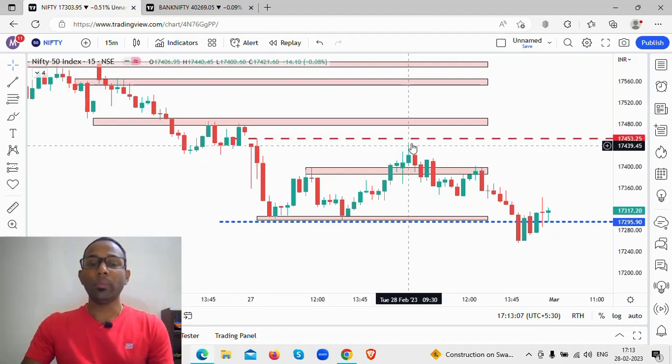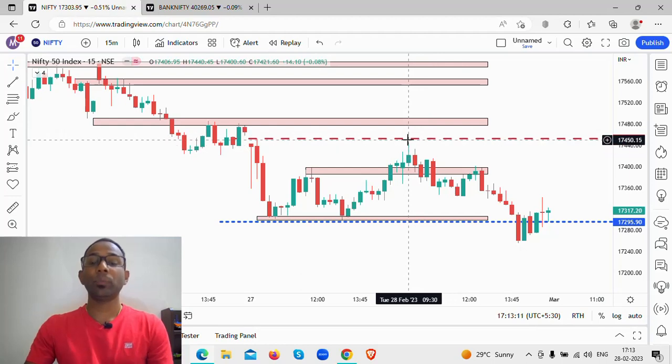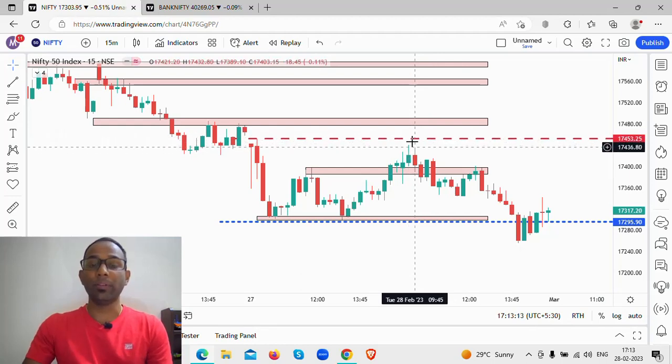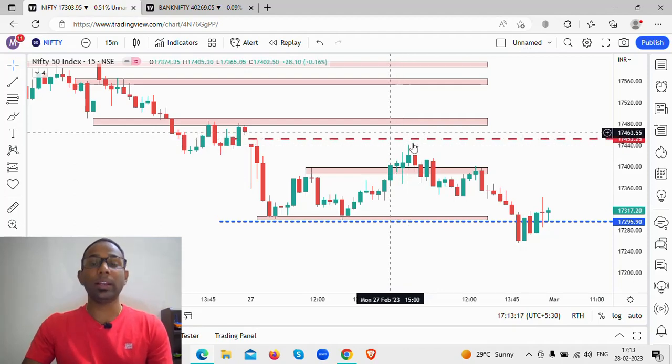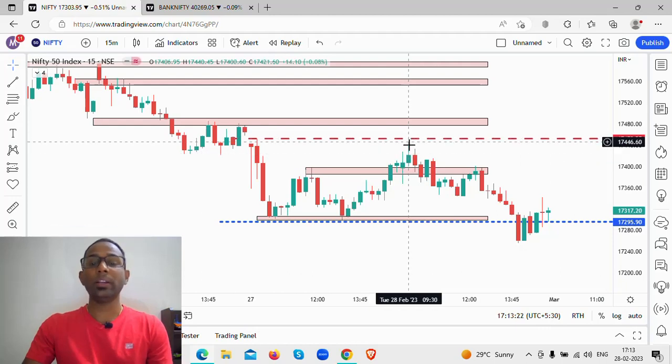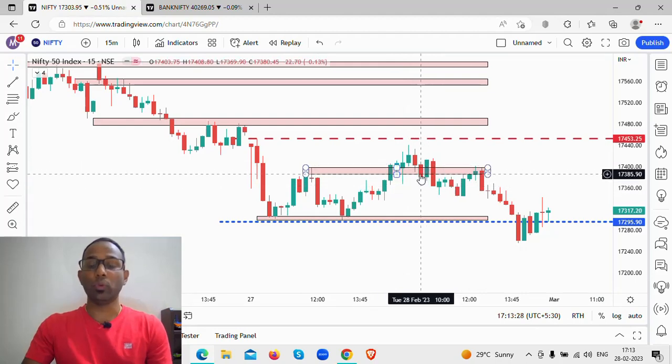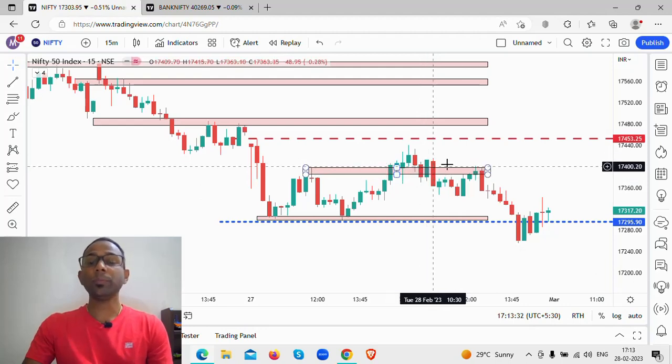It went up higher. Where did it reach? It reached the level that we had marked, that is yesterday's high, the previous day high, or the PDH. As I have explained many a time, this is a level that tends to act as a resistance. So it went near that resistance level and turned from there, came back to this level, and this level acted as a support. The price bounced up and eventually this price action broke this particular support.